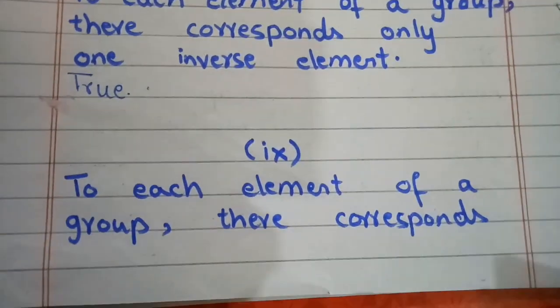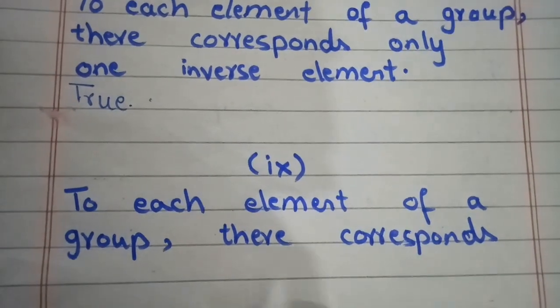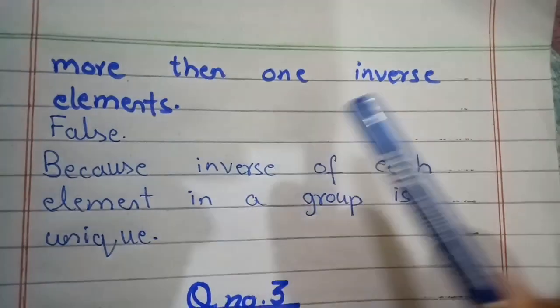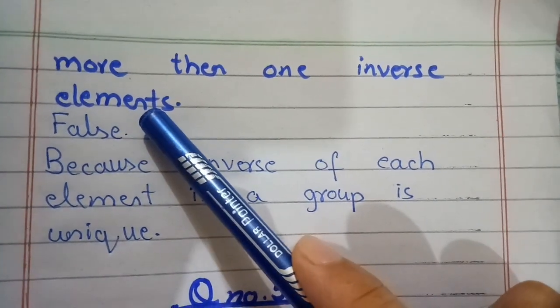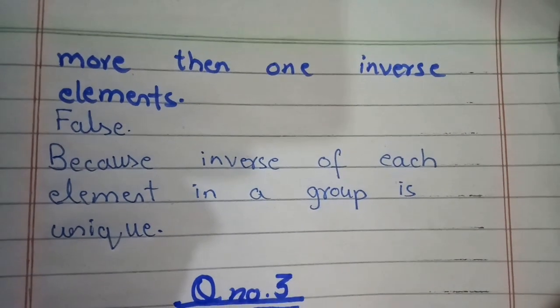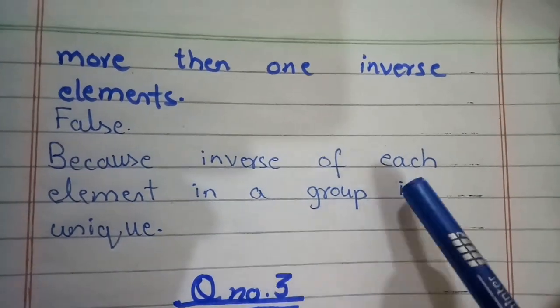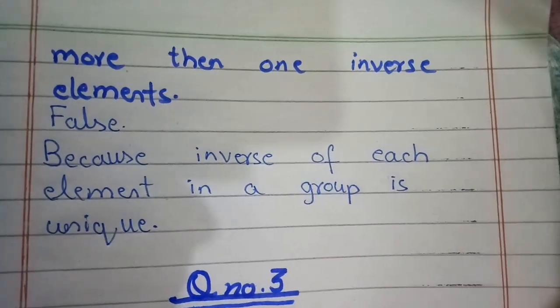Next, last but not the least, to each element of a group there corresponds more than one inverse element. False, because when we were studying about the properties of groups, we studied that the inverse of each element in a group is unique. So this statement is also false.